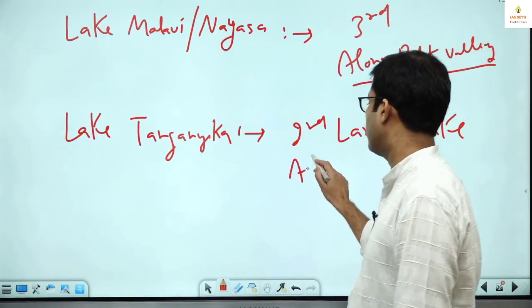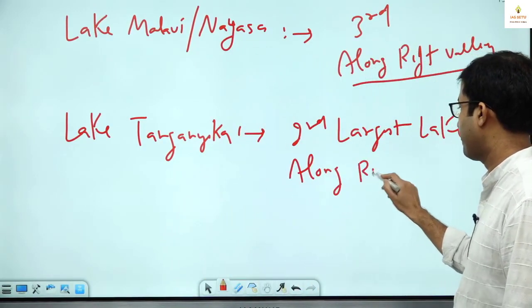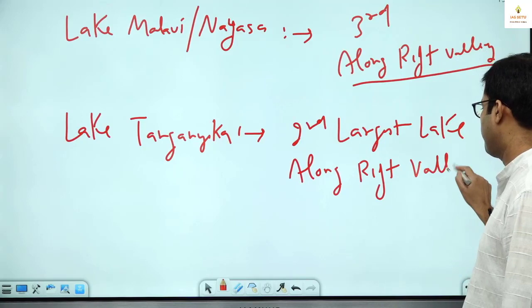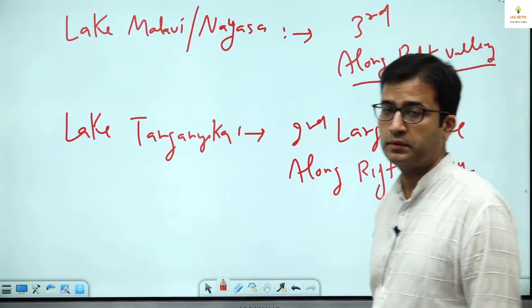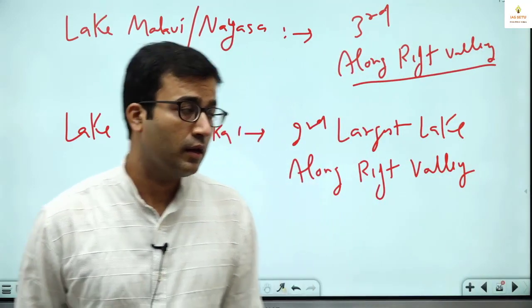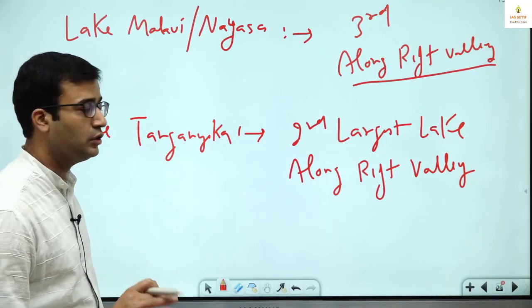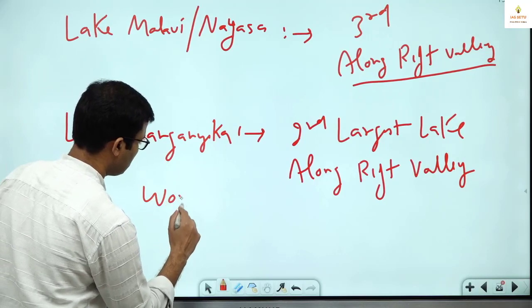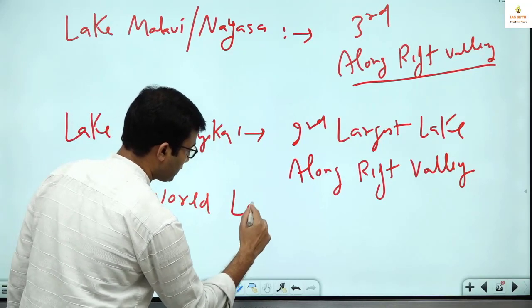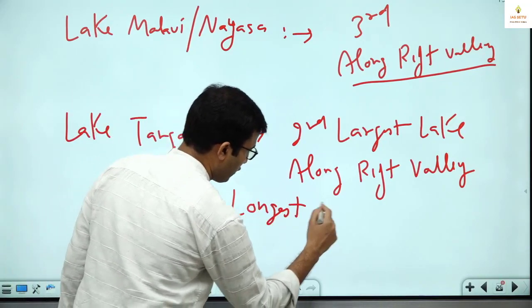It is also along Rift Valley. Now next information is, I will explain also, it is world longest freshwater lake.